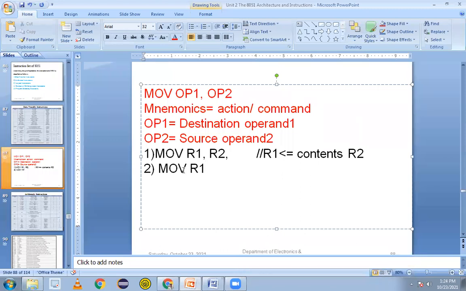We're going for the second example. Move R1, hash 02. We can also write H; H indicates a hexadecimal number. If you write it here, it doesn't matter. If not written, it will take hexadecimal by default. Now we'll tell the meaning of this instruction here. I'll put a comment here.